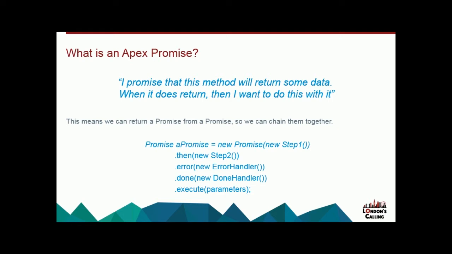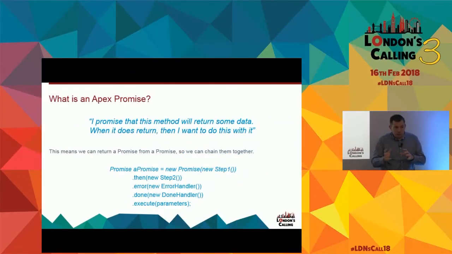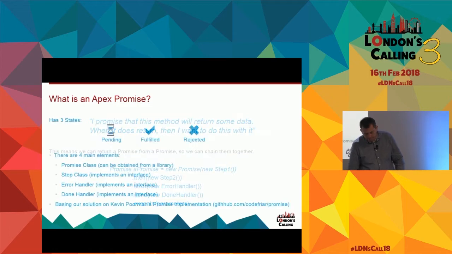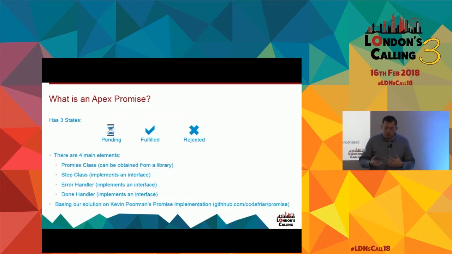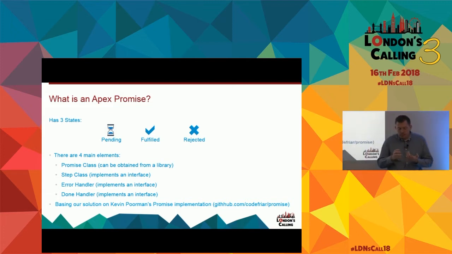So once we've defined what the promise is, we then say go. We execute that promise. And that's where the promise is then undertaken. Within the promise, we consider it having three states. It's either pending, we haven't started it yet, still waiting for it to go. It's either been fulfilled or it's been rejected.